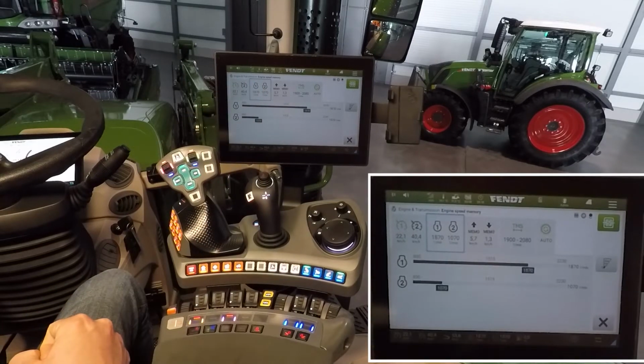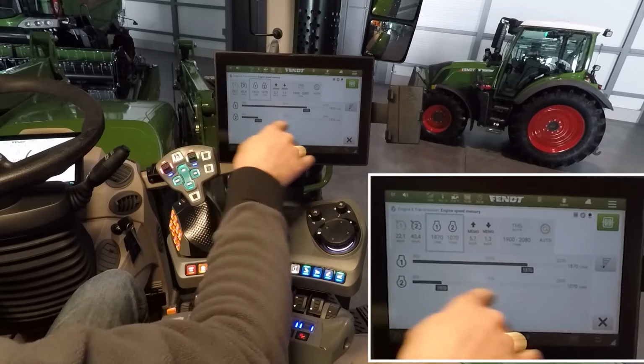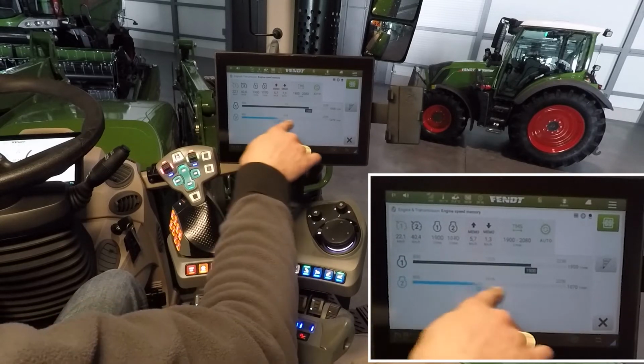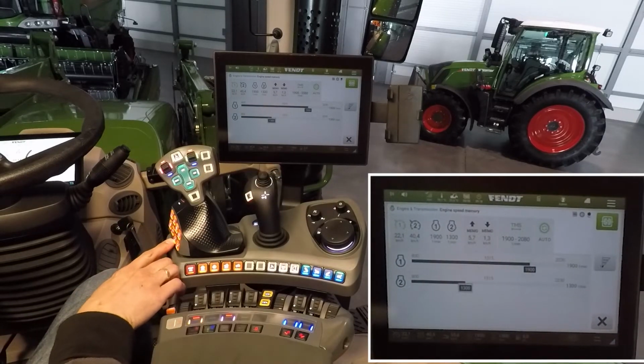Second, our engine speed memory 1 and 2. Change it here and activate it by these two buttons here on your joystick.